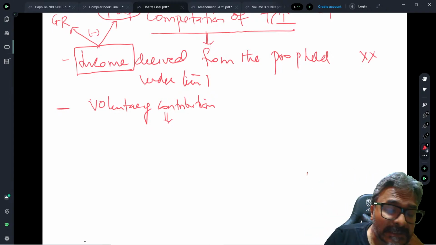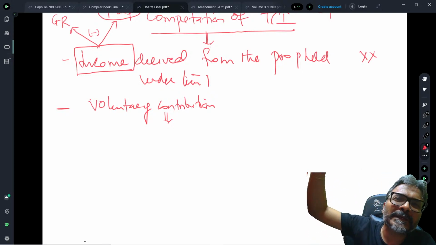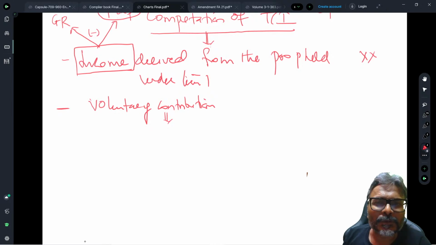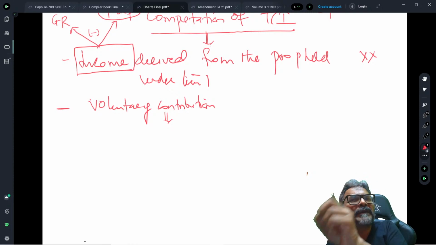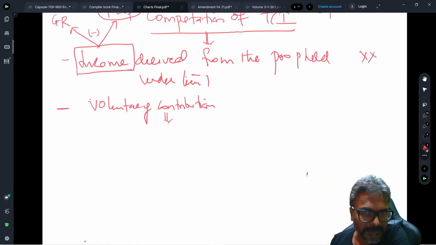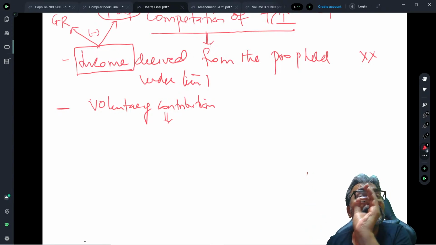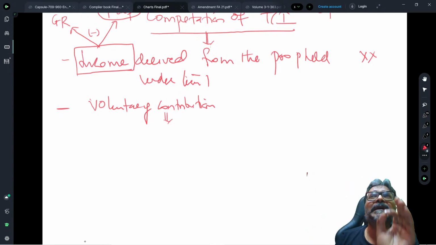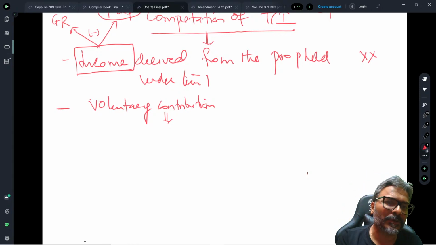Now many students are saying, sir, what is 11.5? 11.5 is the simple word. It is depositing in the government securities. So if you have not deposited the money in the mode specified in provision of section 11.5, the government securities, then that voluntary contribution will always be considered as an income. So you will consider this as your income in this context.